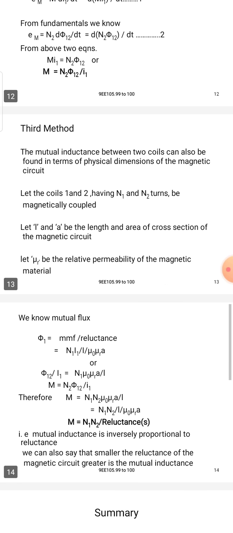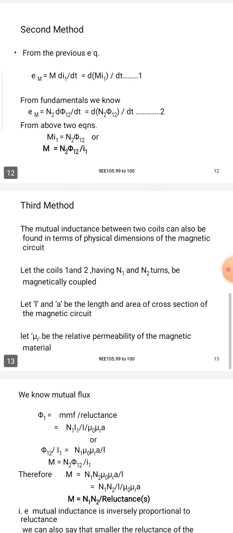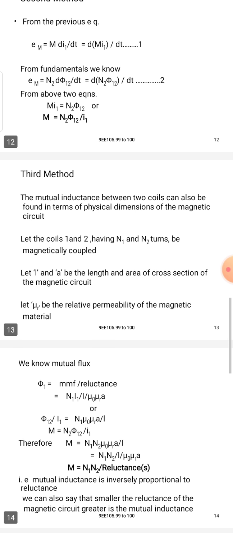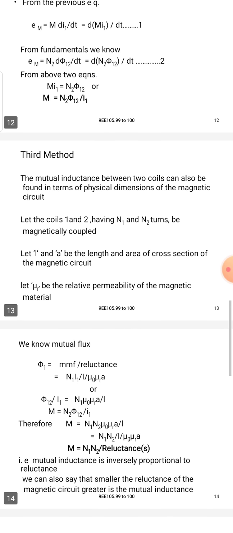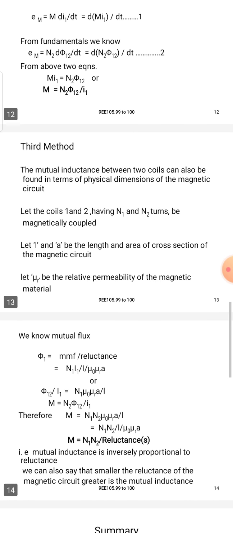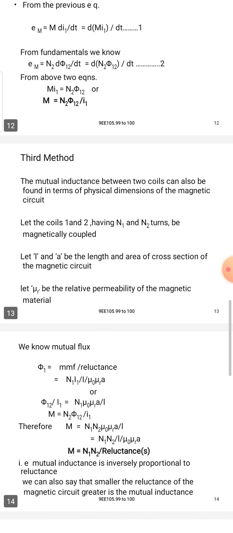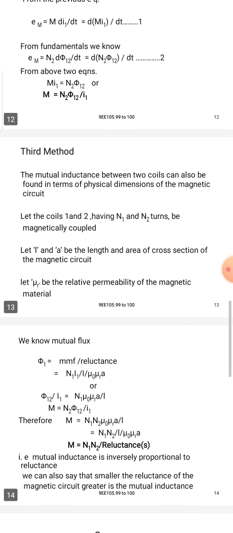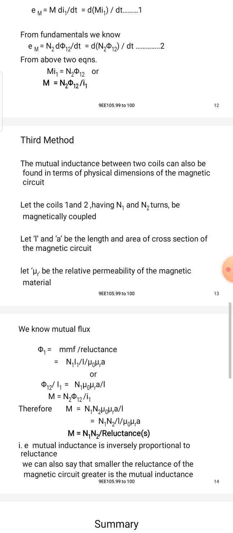From fundamentals, we know the mutual induced EMF is equal to N2 dφ12 by dt, that is equal to d(N2 φ12) by dt, equation number 2. From the above two equations, M I1 is equal to N2 φ12, or M is equal to N2 φ12 by I1.